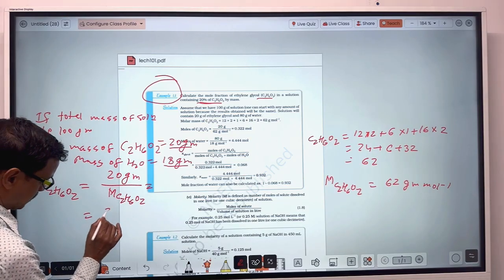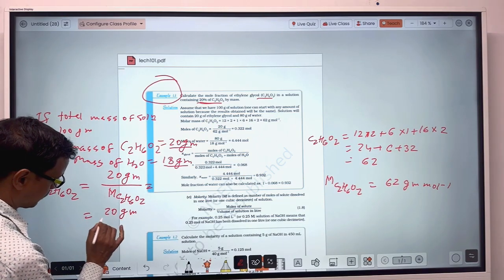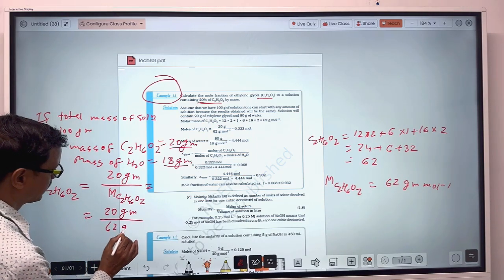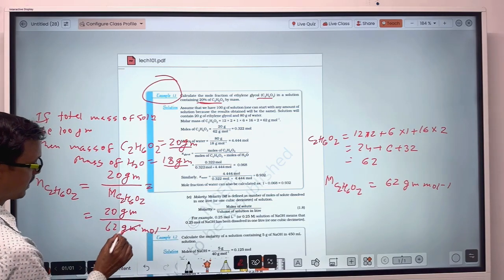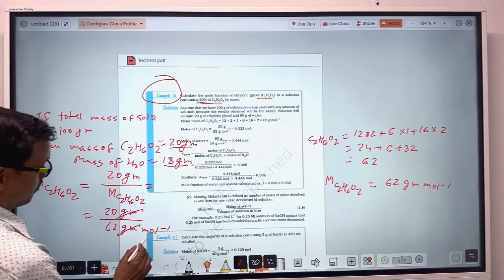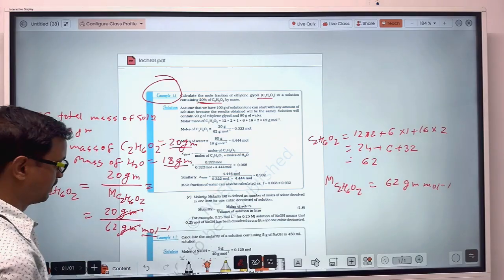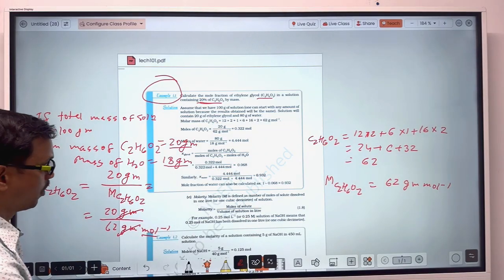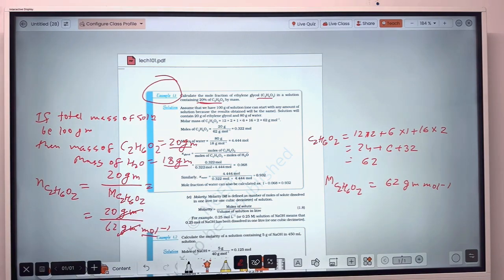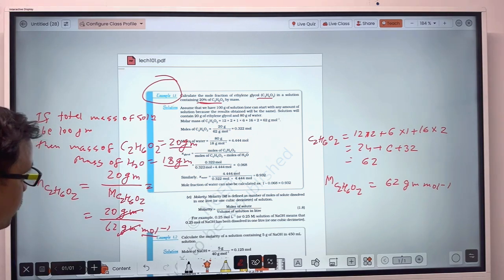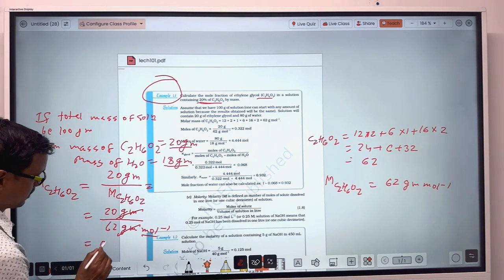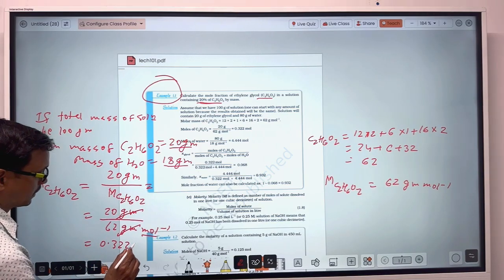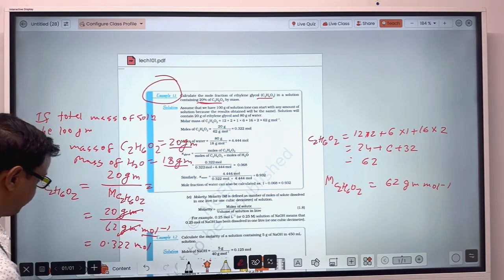So that will be equal to 20 gram upon 62 gram per mole. Gram will cancel out, and mole inverse will go in the numerator, so that will become mole. So 20 upon 62 will be 0.322, and that will be in mole.